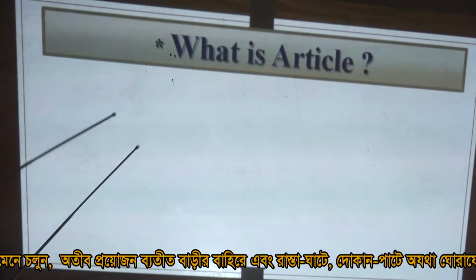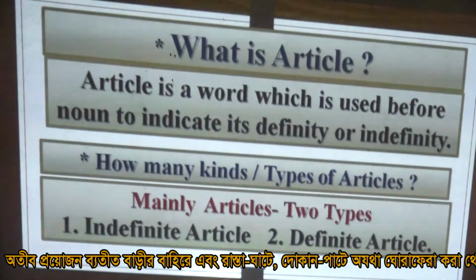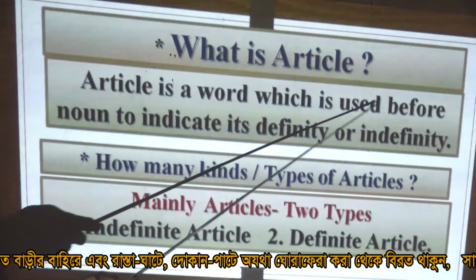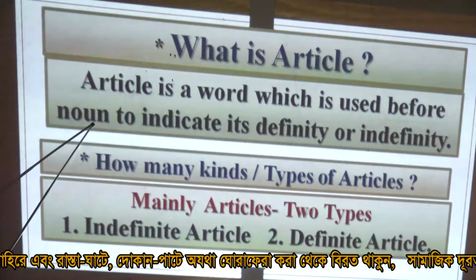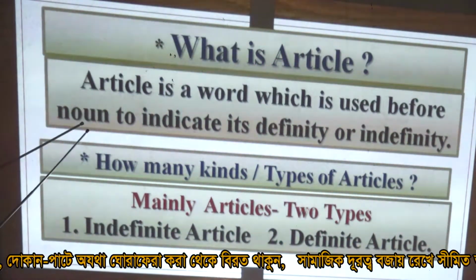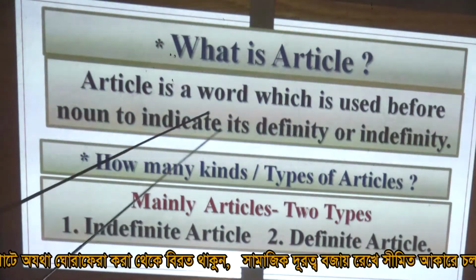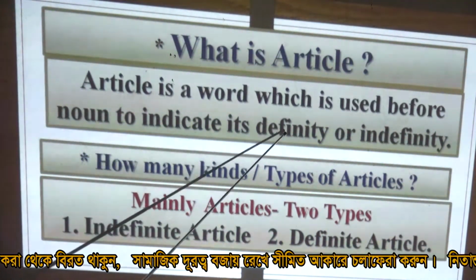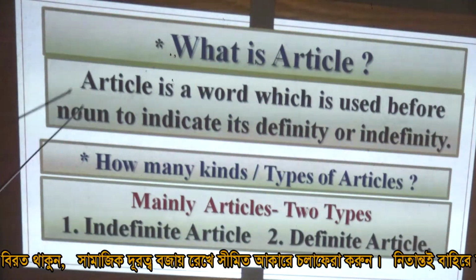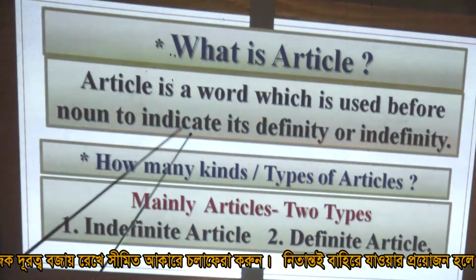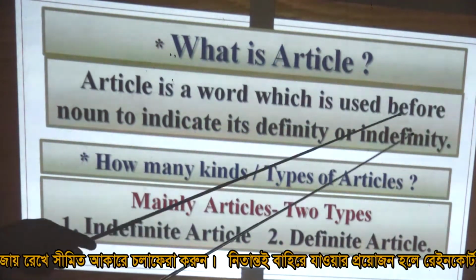So what is an article? An article is a word which is used before a noun to indicate its definiteness or indefiniteness.